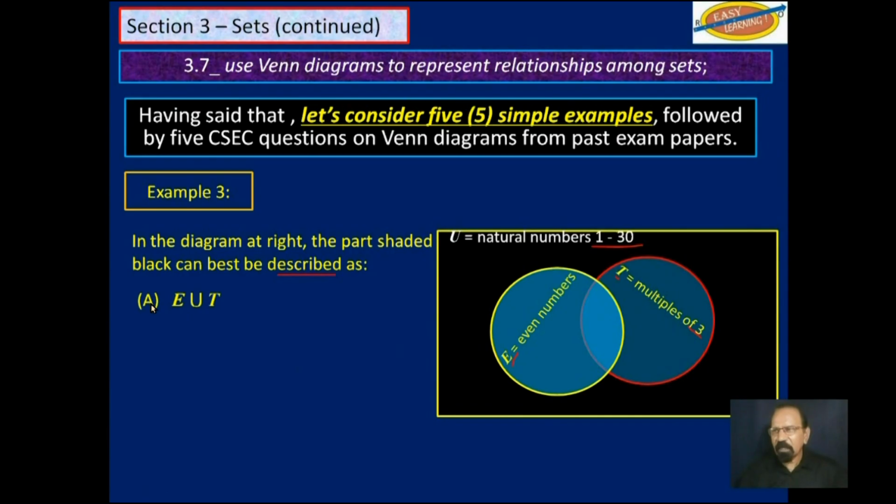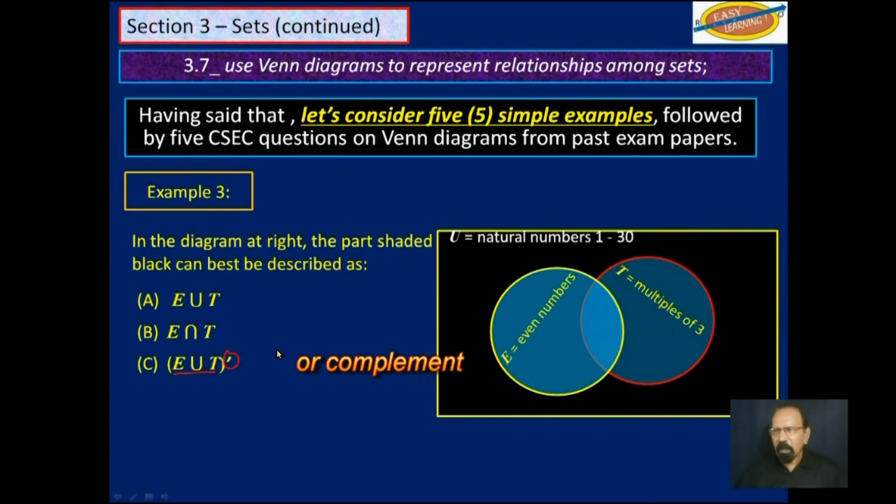First answer is E union T. No, E union T would be everything in E and T. That is wrong. E intersection T is wrong too, because that would be just this little piece in between here. So that is wrong. Next option, E union T prime.